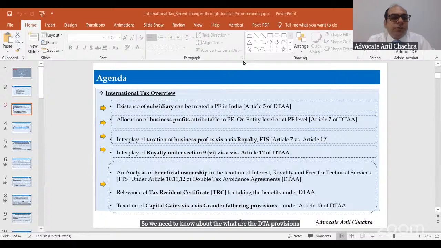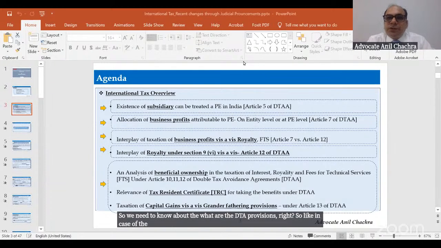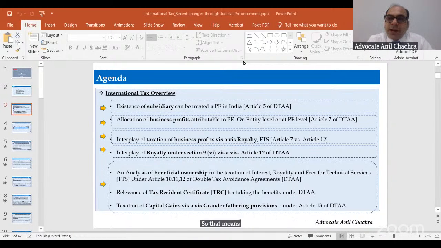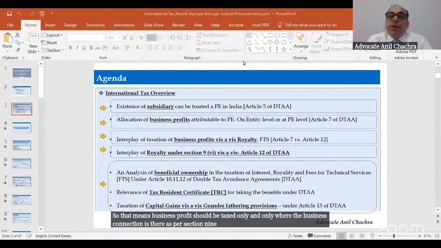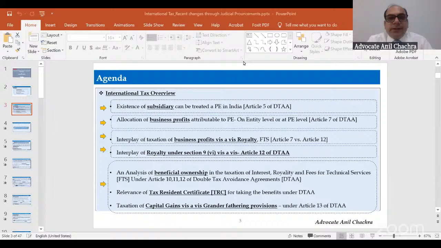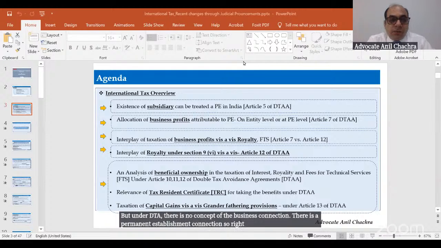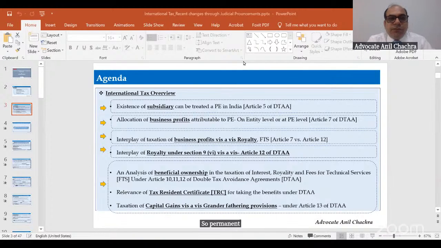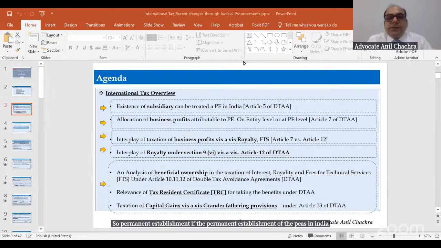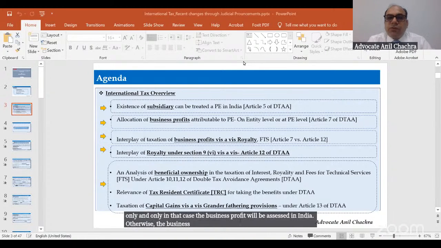Like in the case of section 9, which says that a business connection should be there. So business profit should be taxed only where the business connection is there as per section 9. But under the DTAA, there is no concept of business connection. There is a permanent establishment connection. So if the permanent establishment, or the PE, is in India, only in that case will the business profit be assessed in India. Otherwise, the business profits are not going to be taxed in India.